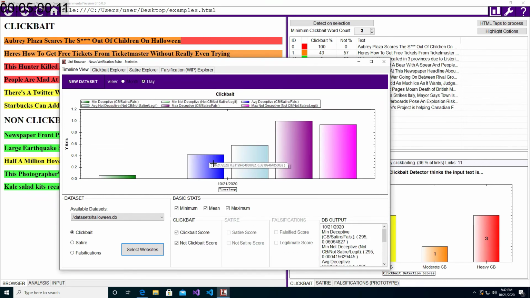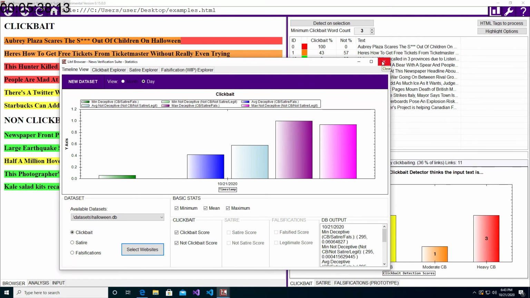This gives us a graph of the minimum, average, and maximum clickbait scores. We're able to do this all because of the transparency with respect to the values that we're passing into our machine learning classifier. We list all those features, which are measurements of the text in this case, and their values. Then we can save them to a database and start analyzing them, looking at them over time, and basically doing research with them. That's the whole point of this browser.